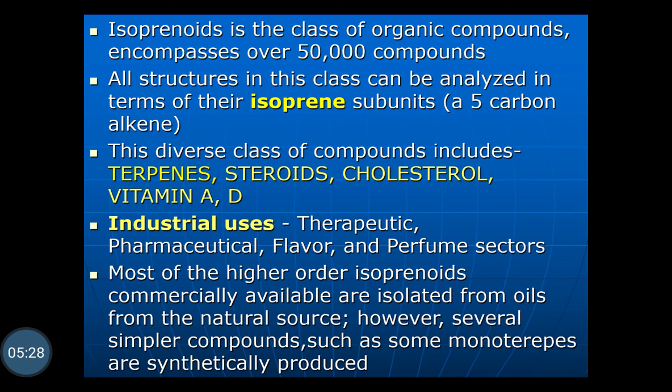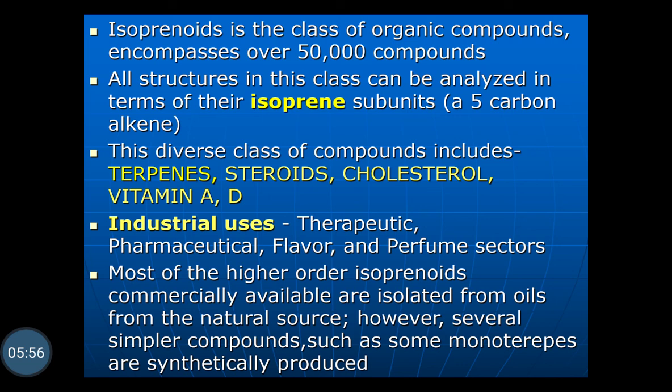The diverse class of compounds includes the terpenes, steroids, cholesterol, vitamins A and D. They are useful therapeutically, pharmaceutically, as a flavoring agent, and in the perfume industries they are used widely. Most of the higher order isoprenoids commercially available are isolated from oils from natural sources.